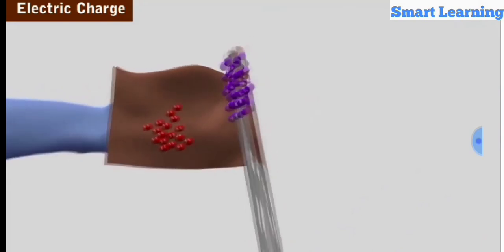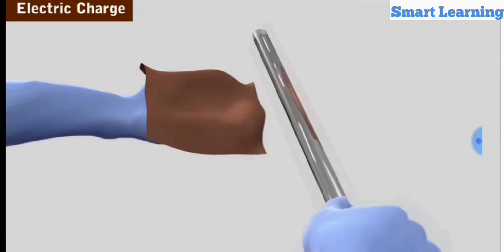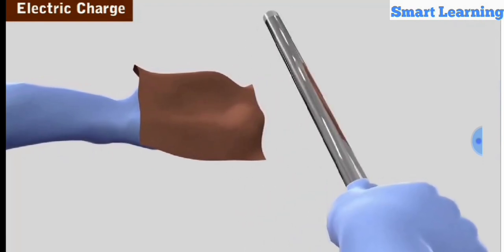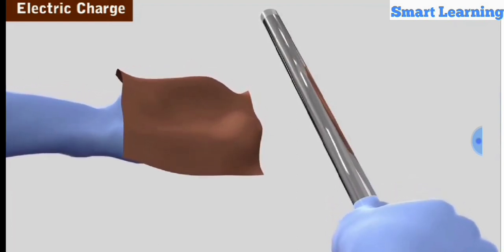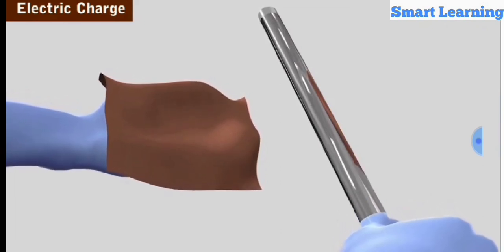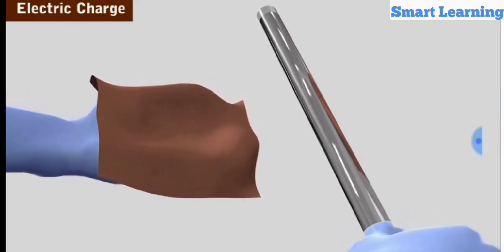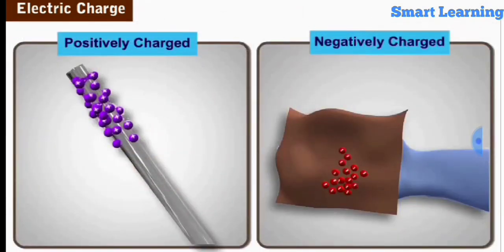But when they are brought in contact again and separated, they lose their electrification or charge and are neutralized. In other words, the charge on them is nullified. Hence, we can conclude that one of them may be positively charged and the other negatively charged when they are rubbed against each other.